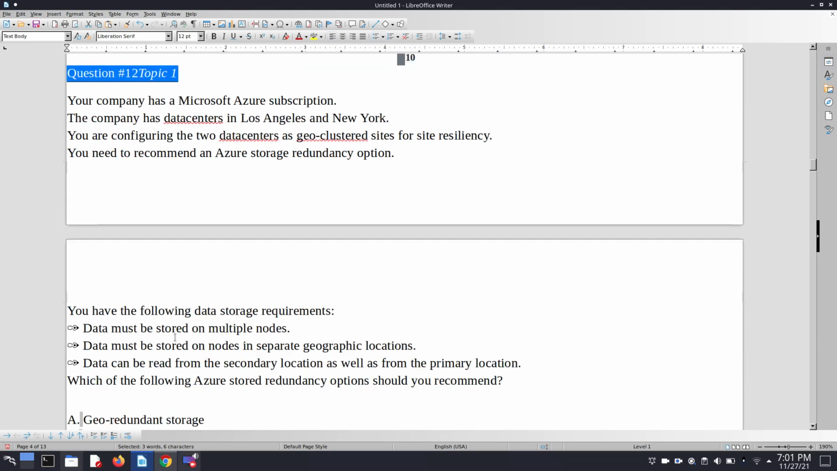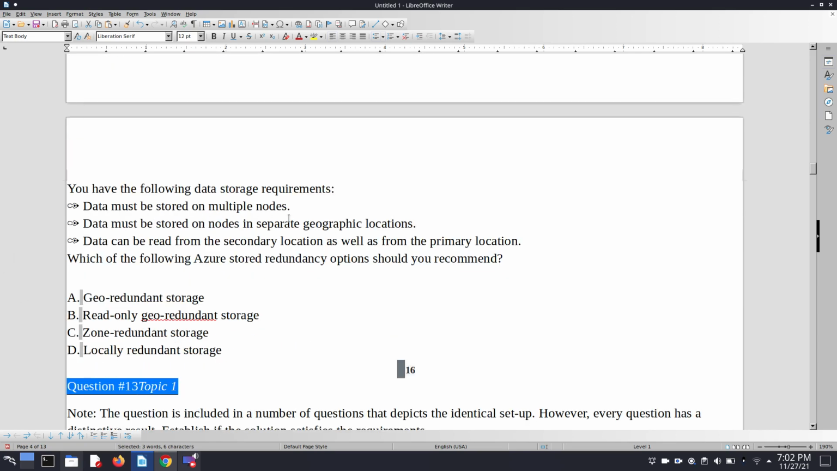Question number 12 is: our company has a Microsoft Azure subscription. The company has a data center in Los Angeles and New York. You are configuring the two data centers as a geo cluster for site resiliency. You need to recommend an Azure storage redundancy option. So you have the following data storage requirements.